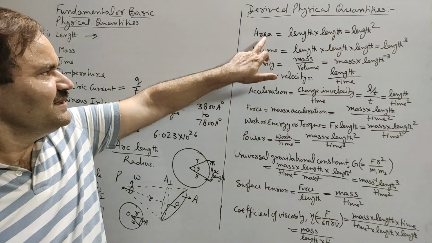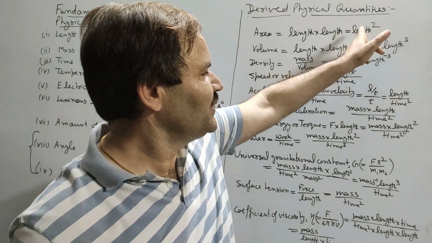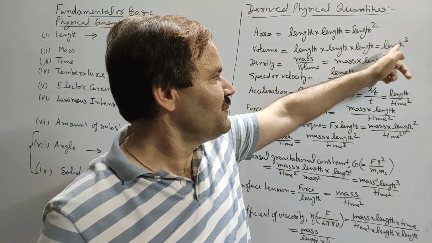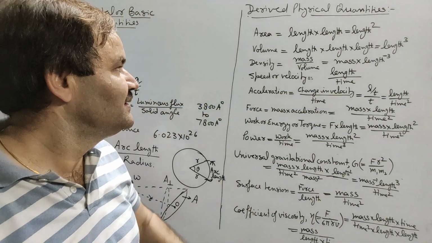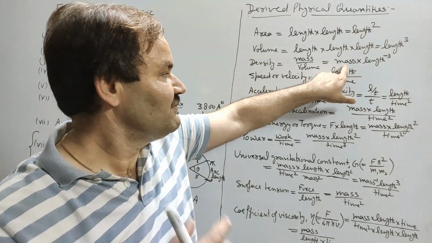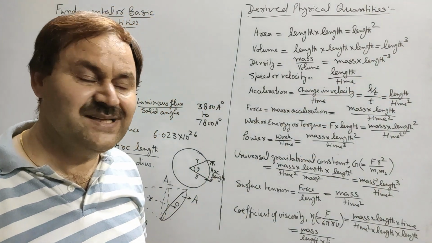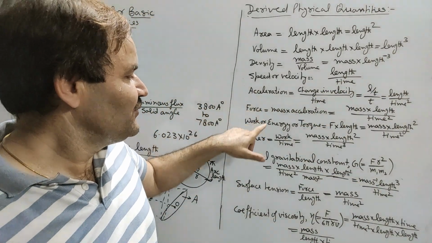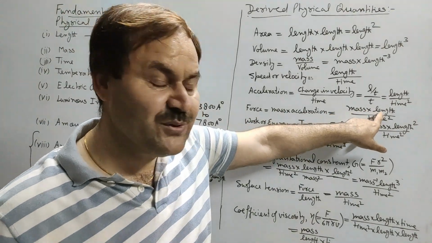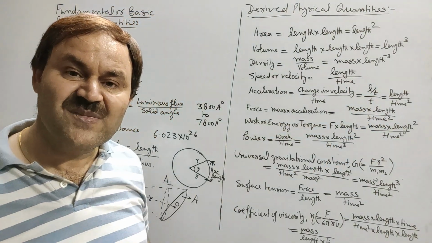Now we can see that to obtain area we have raised power 2 on length. To find volume we have raised power 3 on length. In the same way, to obtain density we have raised power 1 on mass and power minus 3 on length. Similarly, for force we have raised power 1 on mass, power 1 on length and power minus 2 on time.